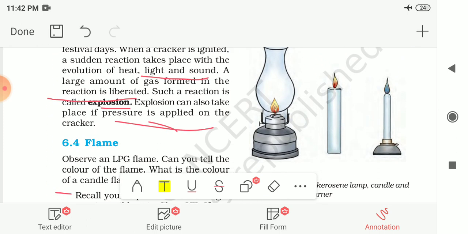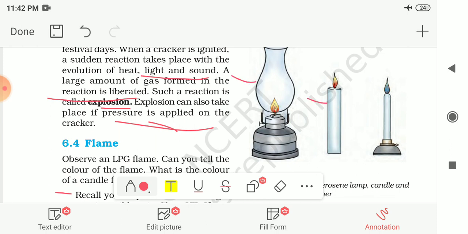Here in these 3 pictures, the first one shows the flame of a kerosene lamp, the next one is the flame of the candle, and the last one is the flame of the Bunsen burner. You can see the difference between these. The flame of the Bunsen burner is blue in color. The flame of the kerosene lamp is bigger than the flame of the candle. So there is a difference between the flames of different objects.